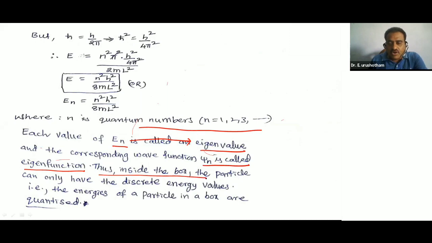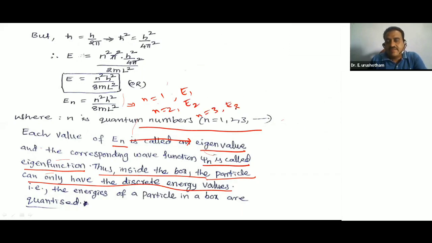Thus, inside the box, the particle can only have discrete energy levels. If n is equal to 1, E1; n is equal to 2, E2; n is equal to 3, E3, and so on. These are the discrete energy levels, E1, E2, E3.